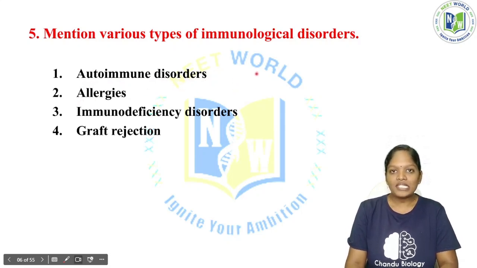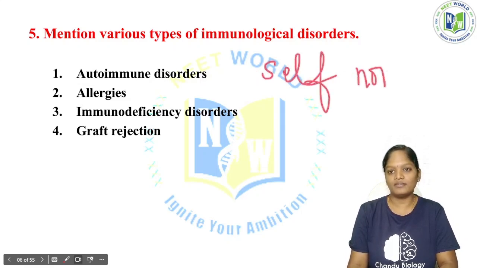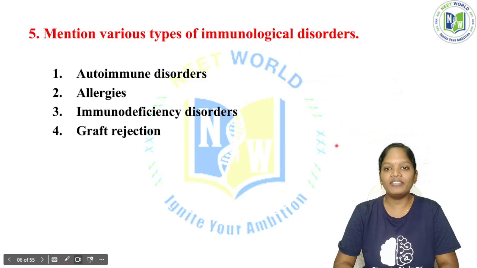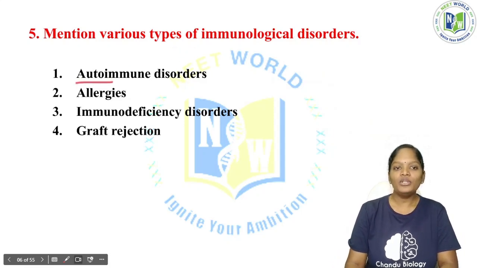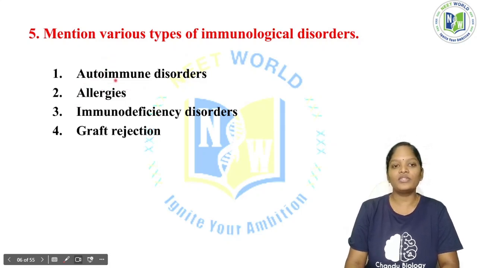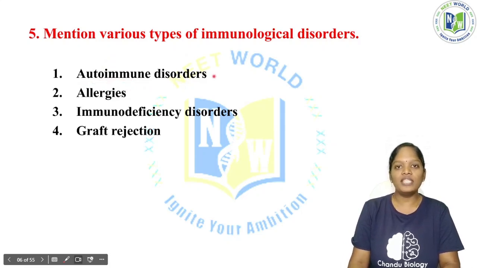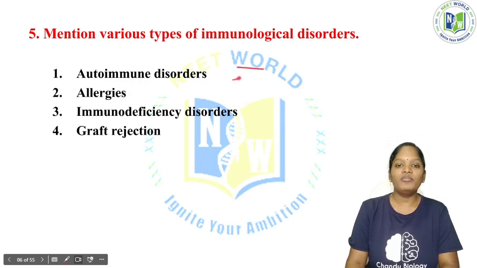If the immune system can't identify whether a cell is a self cell or non-self cell, then it leads to autoimmune disorders. Auto means self, so the immune system is fighting against its own cells. That is called autoimmunity. So the immune system fails to distinguish self cells and non-self cells, and this leads to autoimmune disorders. The best example of an autoimmune disease is rheumatoid arthritis.